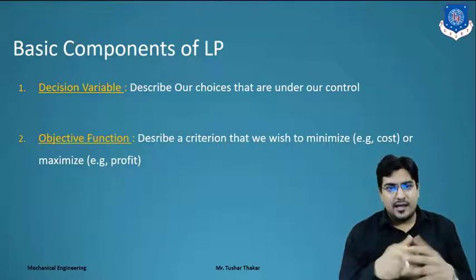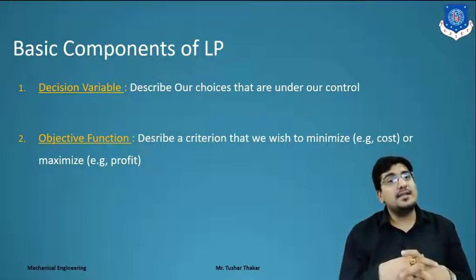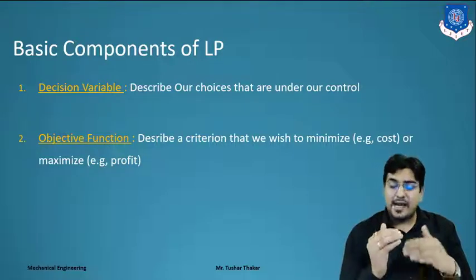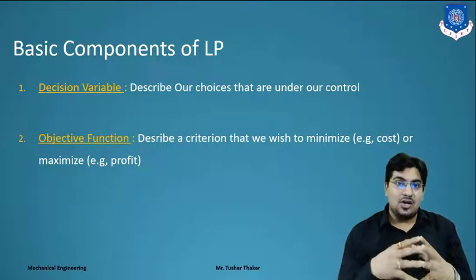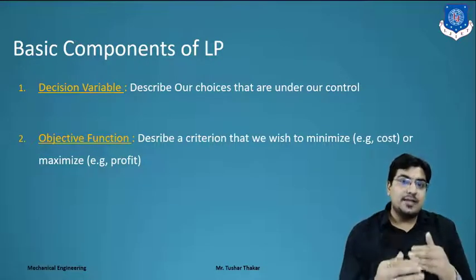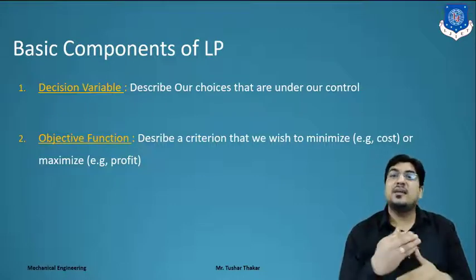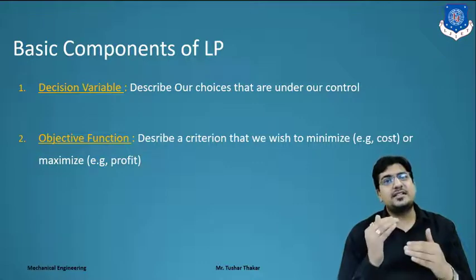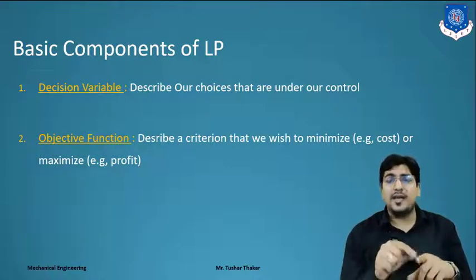If in the data they have mentioned loss or cost, always the company or XYZ organization has an intention to reduce the loss or reduce the cost. Means the objective function will be a minimized objective function. So it depends. We have to read the example very carefully.